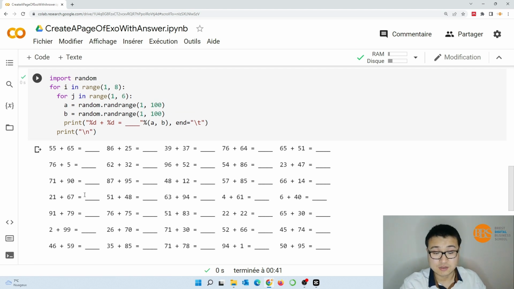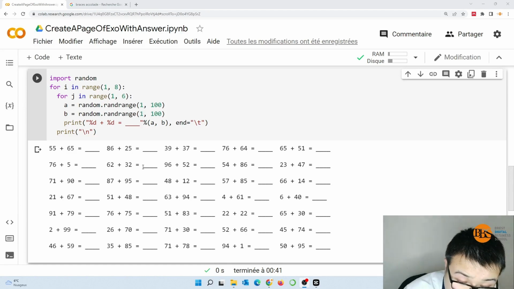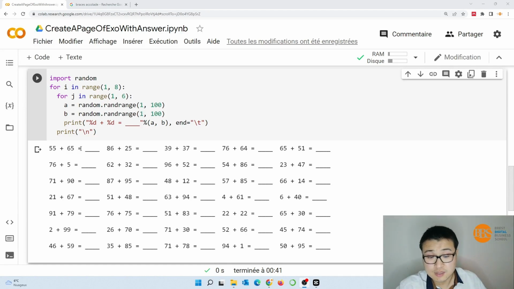Like this. Okay, we have some exercises. A small problem in this output is that the equal signs and the blanks are not well aligned, because the widths of all generated numbers are not the same. So how to improve this? We can use another method to format this string with more details.